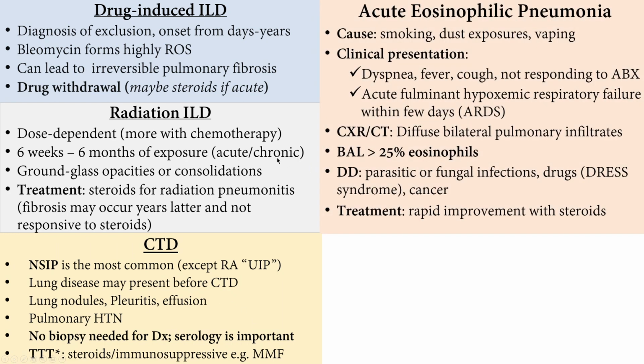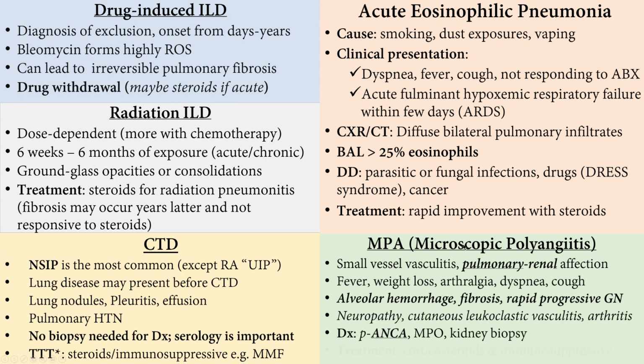Acute eosinophilic pneumonia, due to smoking, vaping, dusts, all right. This is an acute ARDS, okay. Diffuse bilateral infiltrates, eosinophilia of more than 25% on bronchoalveolar lavage. Differential diagnosis, eosinophilic stuff like parasitic, fungal, drug reactions, cancer, all right. Treatment, they improve with steroids.